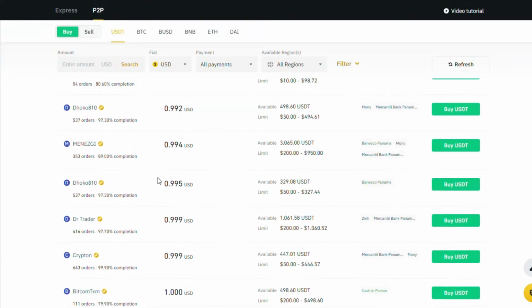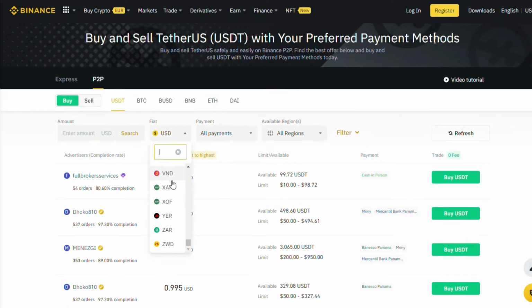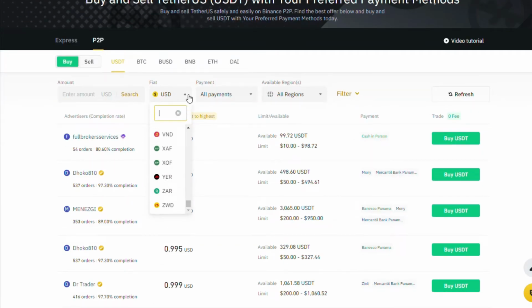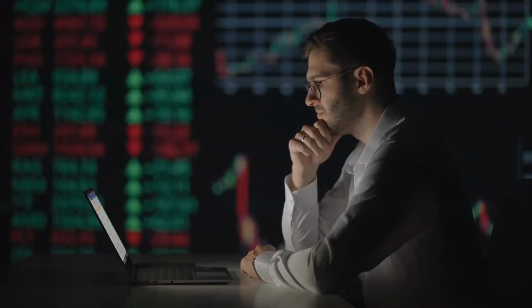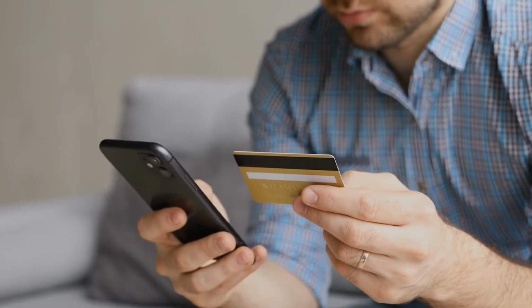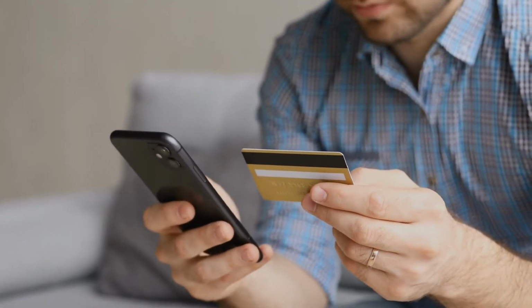To help with your search, you can easily filter your homepage by payment method or local currency. The best part, this whole process can be done on Binance P2P. You'll avoid the risks of transfer times and extra costs. Important note, those interested in this method may need payment methods in multiple currencies to execute this strategy.